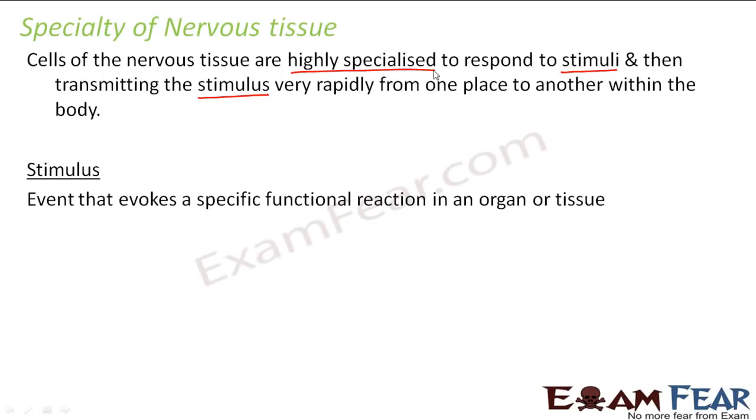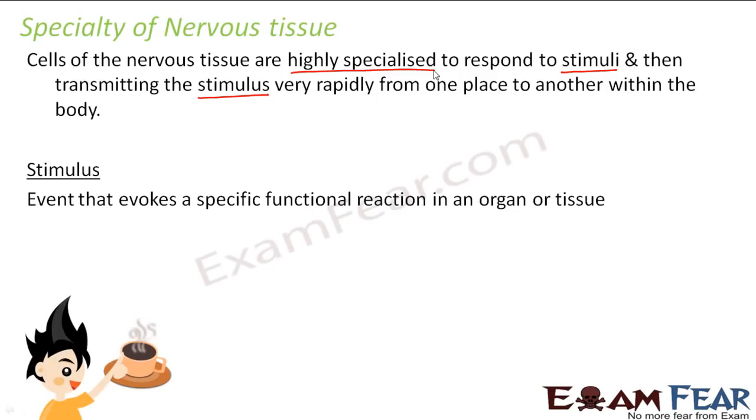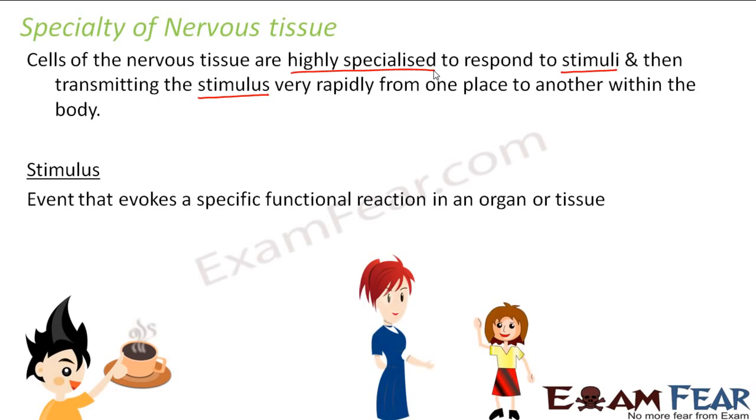So the nervous system plays a very important role in our life, and the nervous system is made up of nervous tissue. So the nervous tissue is also something very important which you should know. Some of the examples which will explain stimulus: when you touch a cup of hot coffee, what happens? The instant reaction is that you will take your hand back. Similarly, let us suppose you are walking down the street and suddenly you meet your teacher and you say, hey, hi. So what makes you greet your teacher?